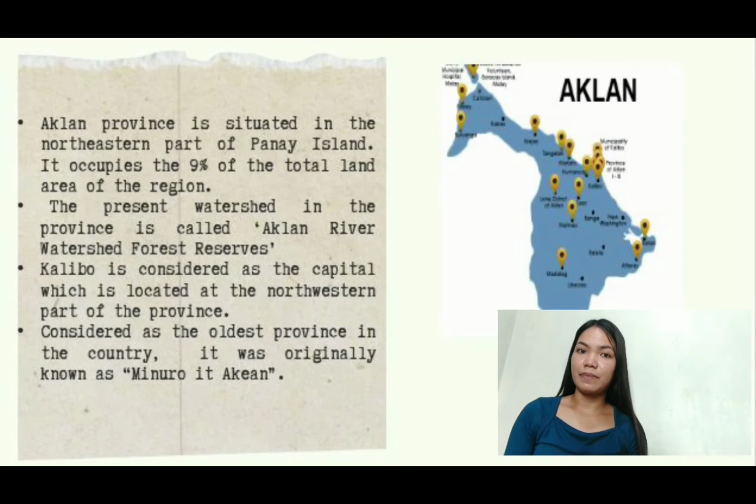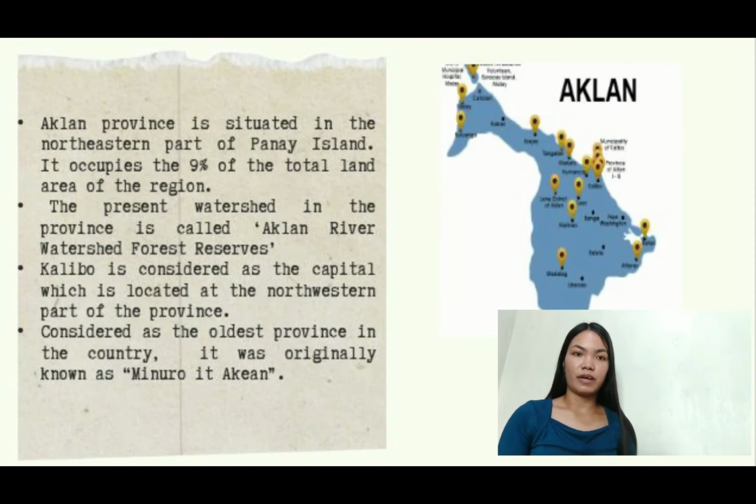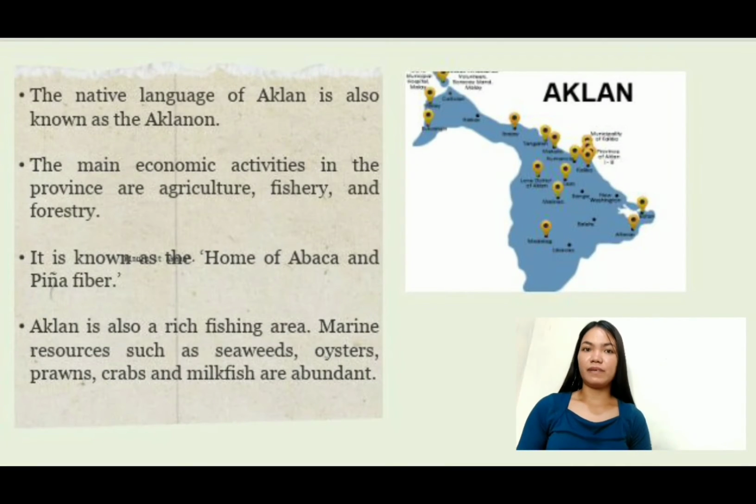Aklan has 17 municipalities and 327 barangays, and Kalibo is considered as the capital, which is located at the northwestern part of the province. Aklan is also considered as the oldest province in the country, and it was originally known as Minuro It Akean. The native language of Aklan is also known as Aklanon, while the main economic activities in the province are agriculture, fishery, and forestry. And Aklan is known as the home of abaca and piña fiber.